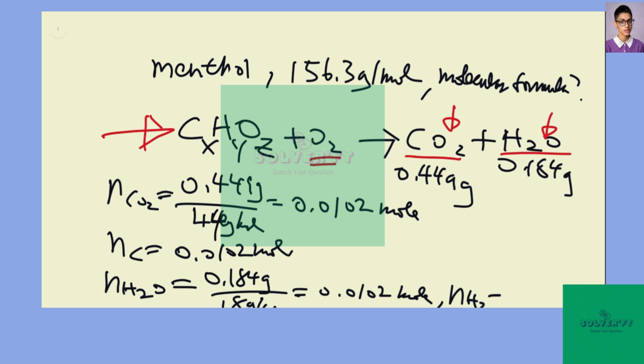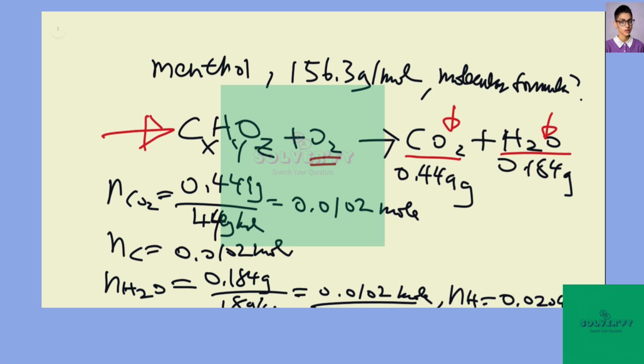However, we have to find the actual number of moles of individual hydrogen, so we multiply by 2, because for each water we have two hydrogen. So for hydrogen we have 0.0204 moles, and for carbon we have 0.0102 moles.